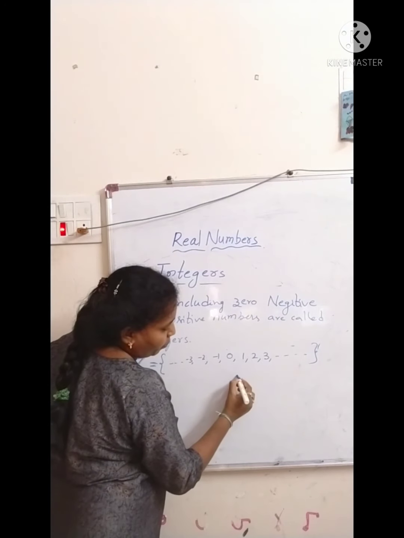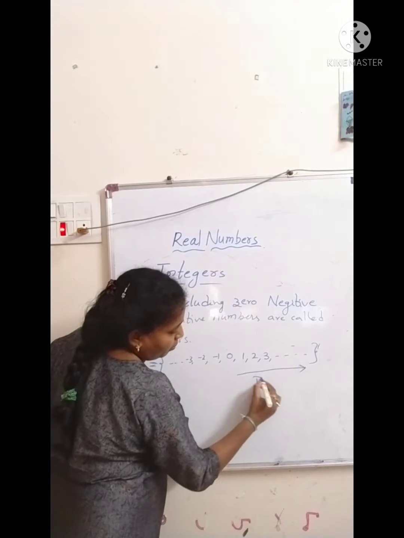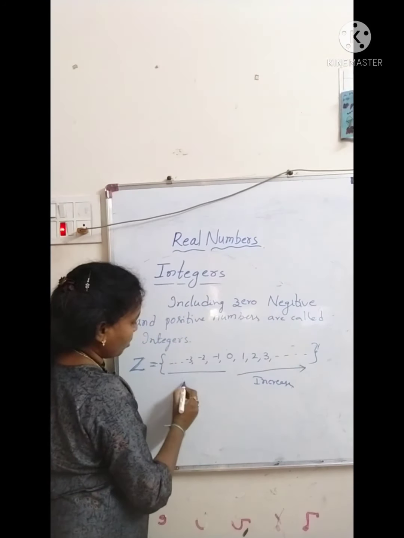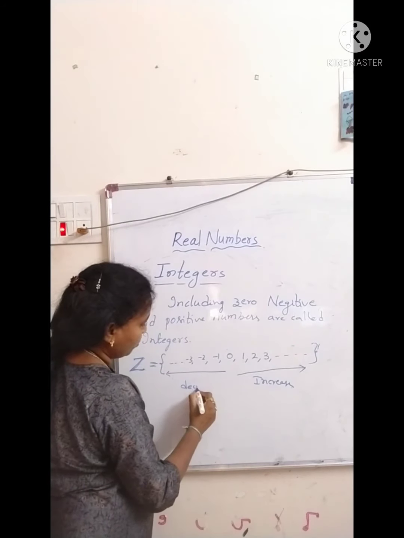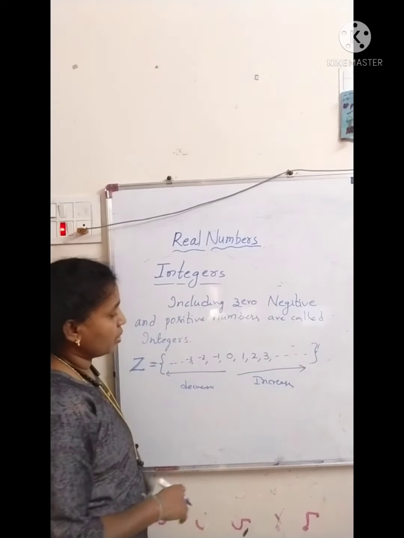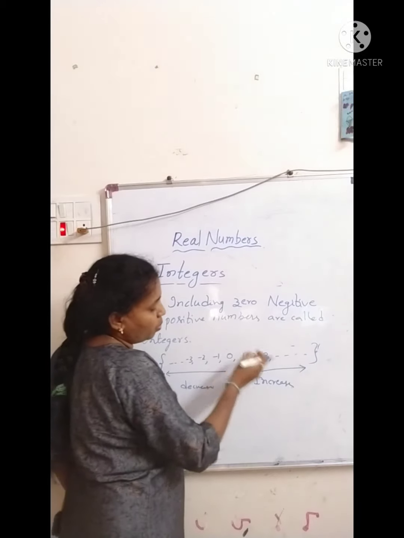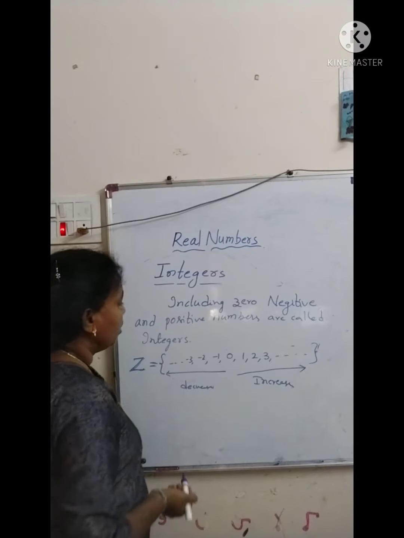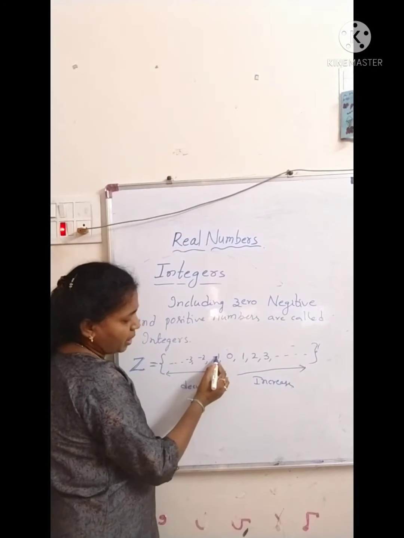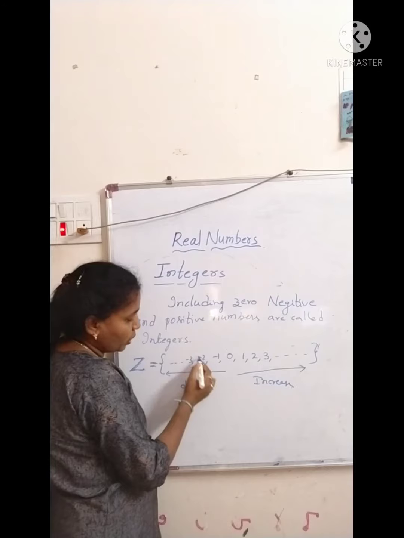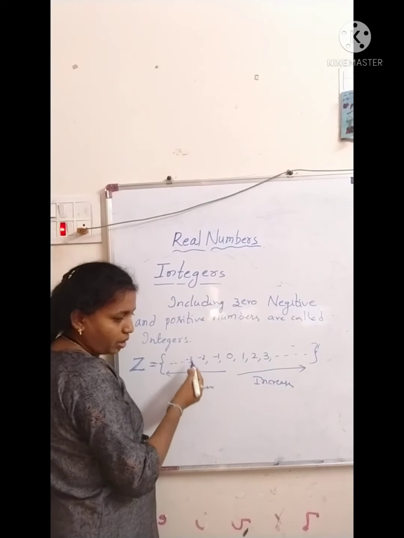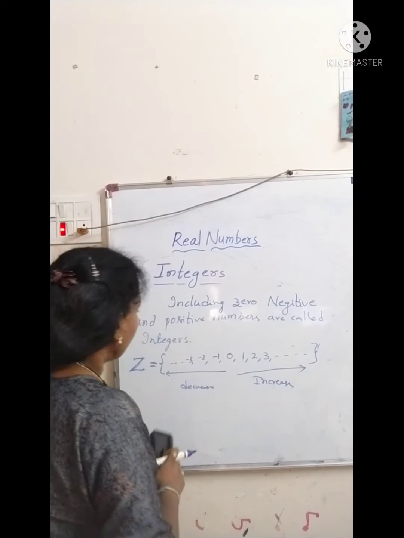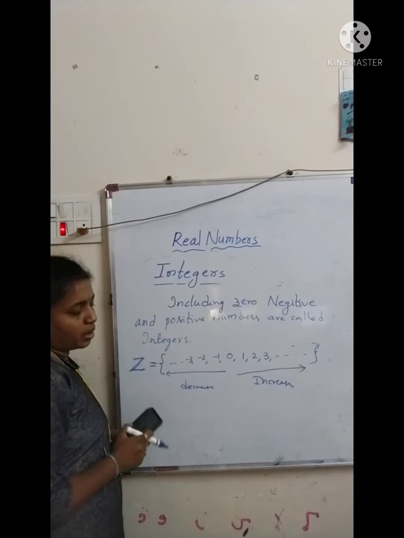On the positive right side the value increases. Here it decreases. If you go to the right side from any number it increases, and going to the left side it decreases. You know that -1 is greater than -2, -2 is greater than -3, -3 is greater than -4. Already you studied that one, no need to discuss. Right, these are integers.